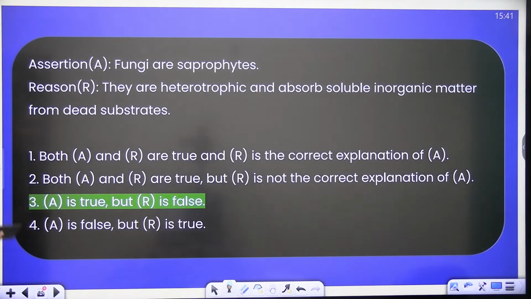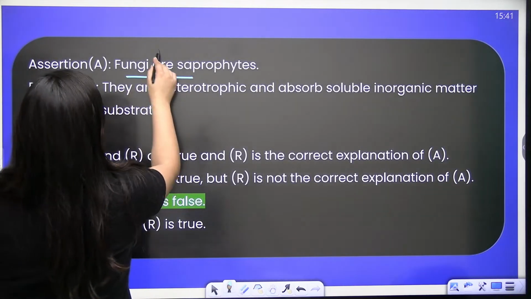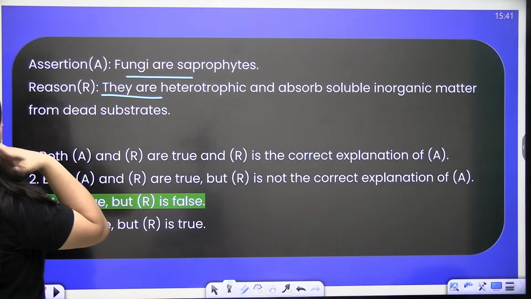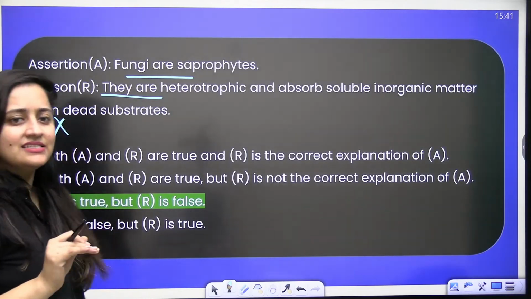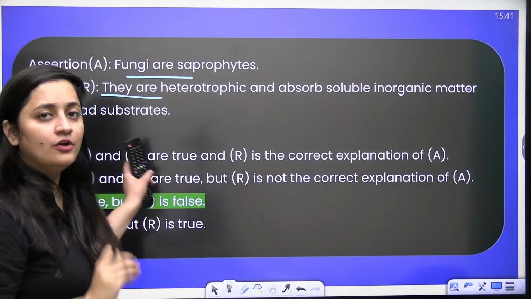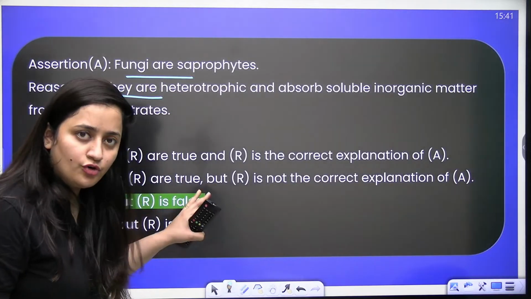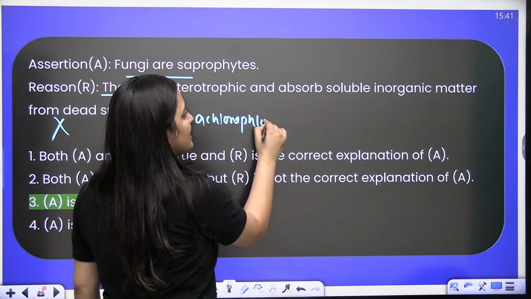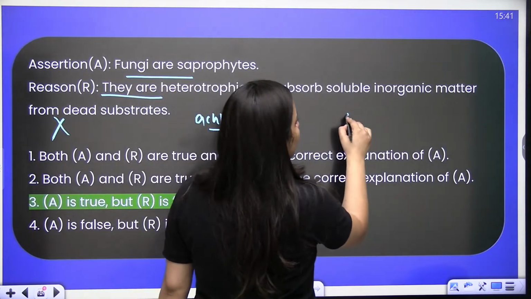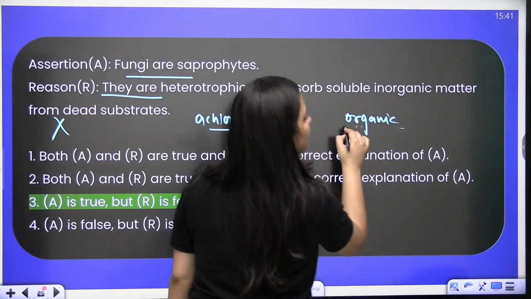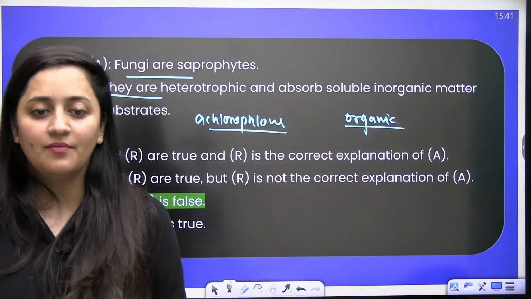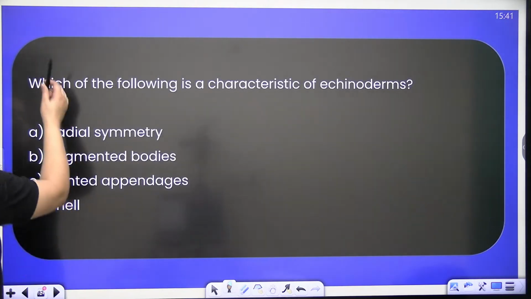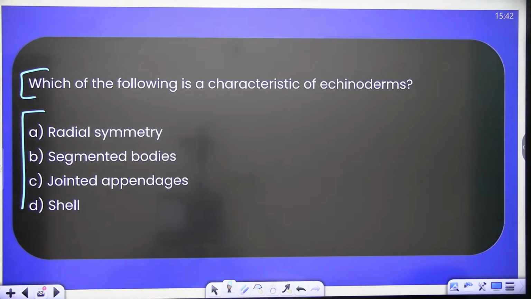So already answer is marked, but let's discuss it. Fungi are saprophytic. Yes, they are heterotrophic and absorb soluble inorganic matter. No. Fungi are saprophytes, no doubt, right? They feed on dead and decaying organic matter. They are heterotrophic and they are achlorophyllous. They do not have chlorophyll, but they absorb soluble organic matter, not inorganic matter. The word should be organic matter here, right? Clear, bache? Next question.